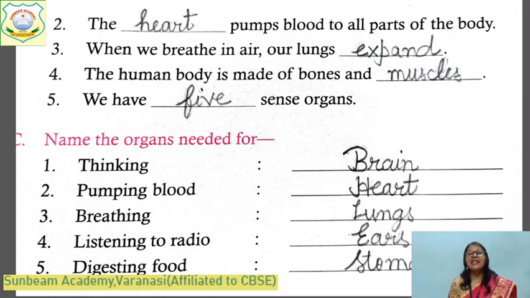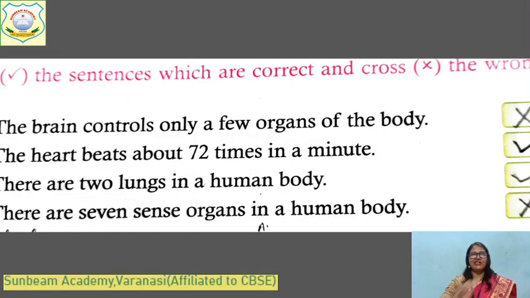Heart pumps blood. Breathing. Lungs. And we listen to a radio. Which organ activates that time? Ears. Digest food. Stomach. Okay, children? Yes. Now take the correct sentence.